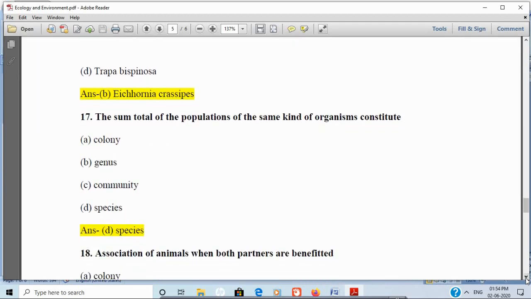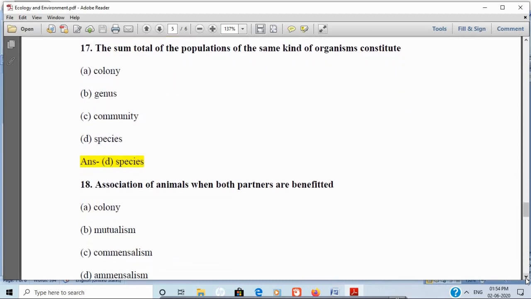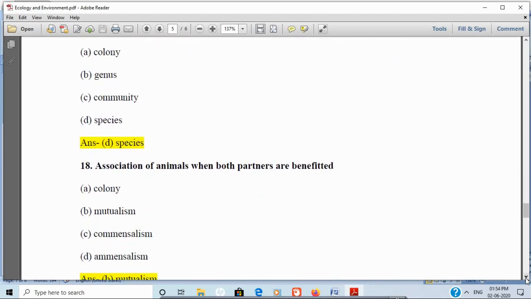Association of animals when both partners are benefited. Option A, colony, option B, mutualism, option C, commensalism, and option D, amensalism. And the correct answer is mutualism.